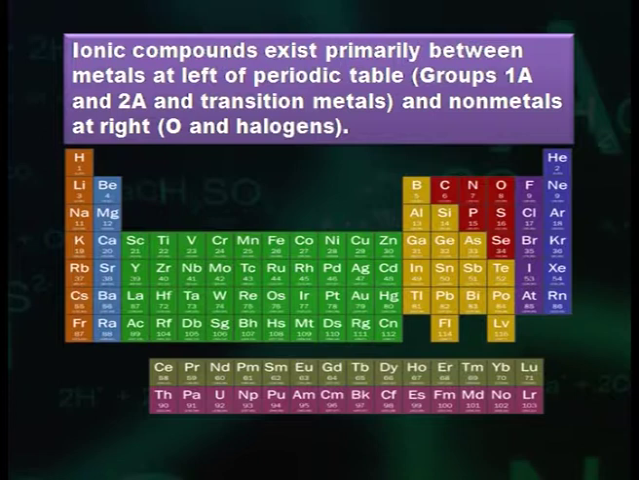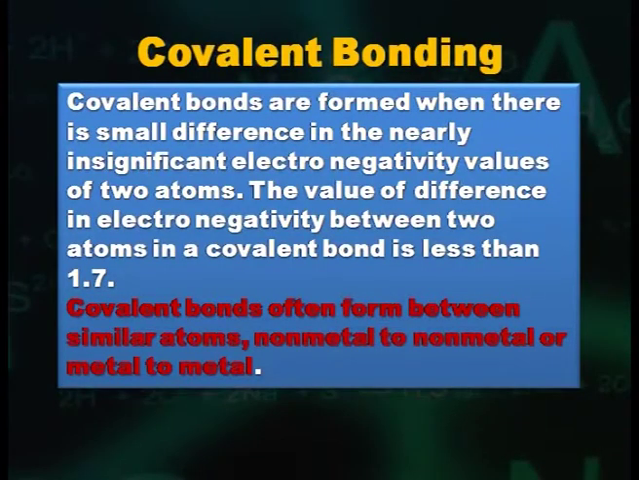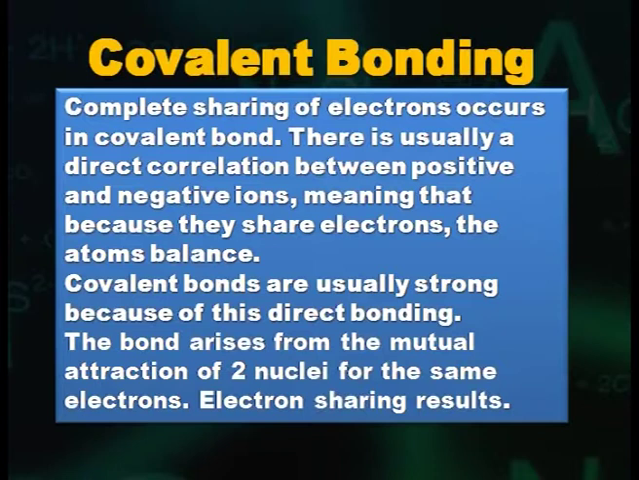O and halogens. Covalent bonds are formed when there is a small difference in the nearly insignificant electronegativity values of 2 atoms. The difference in electronegativity between 2 atoms in a covalent bond is less than 1.7. Covalent bonds often form between similar atoms, non-metal to non-metal or metal to metal. Complete sharing of electrons occurs in a covalent bond.